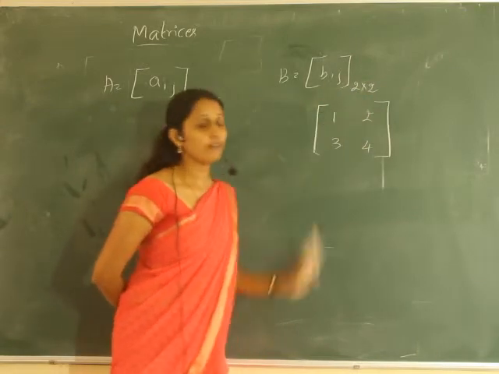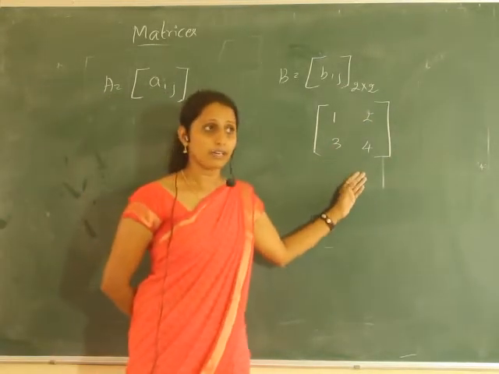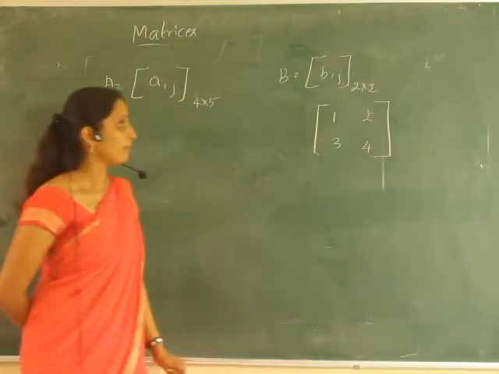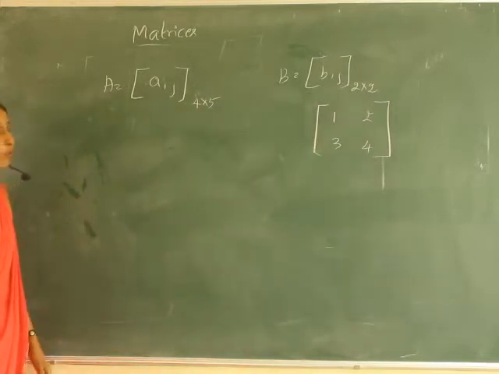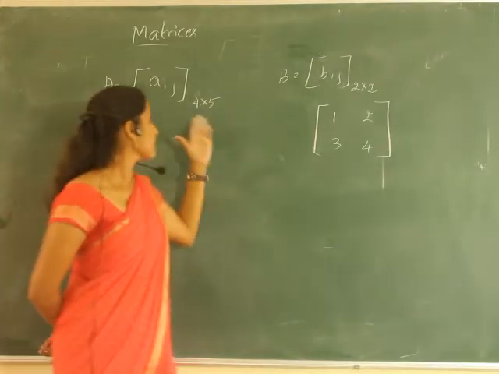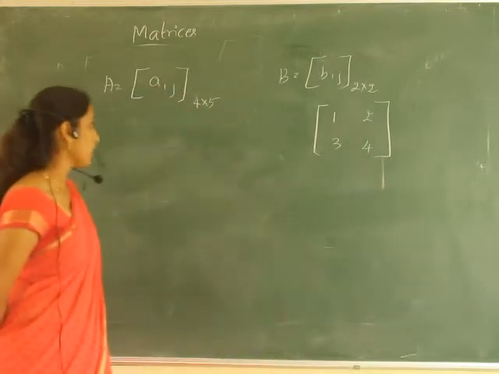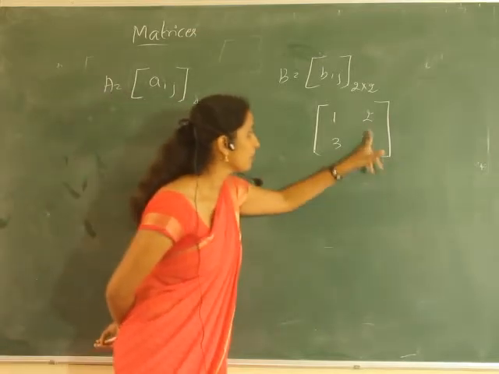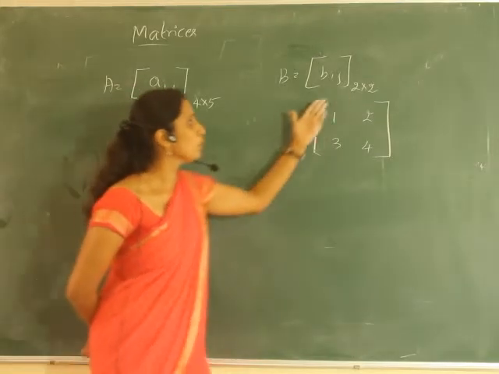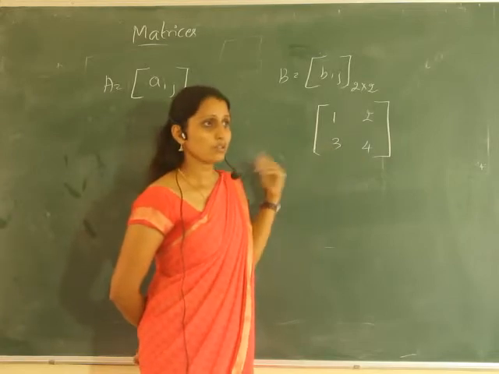When the order is given, we can find out how many entries are there in the given matrix. Or if a matrix is having 4 entries or 4 elements, what may be the order of the matrix? That also we can write. Or if the matrix is having 20 elements, what may be the possible orders of that matrix? That also can be calculated. Suppose it is given that there are 4 entries in this matrix. What is the possible order? It may be 2 into 2 is 4, or 1 into 4 is also 4, or 4 into 1